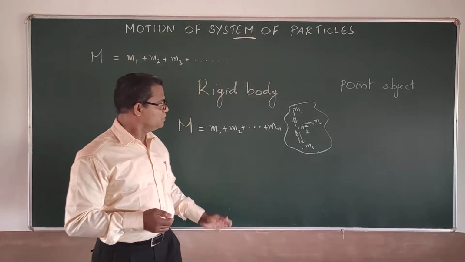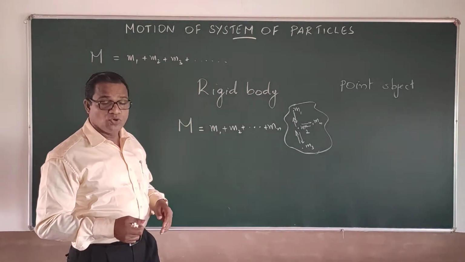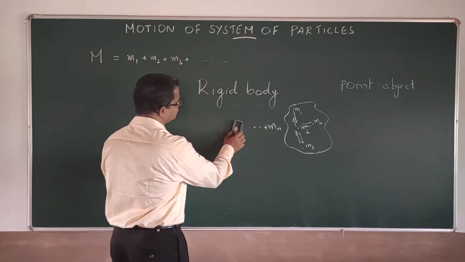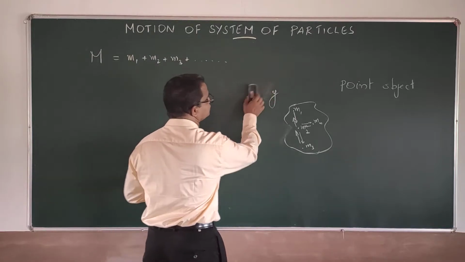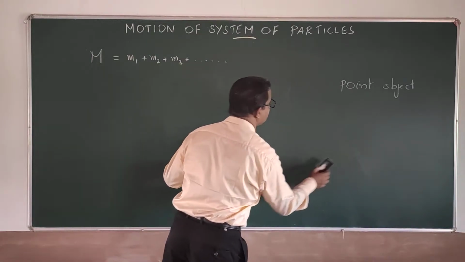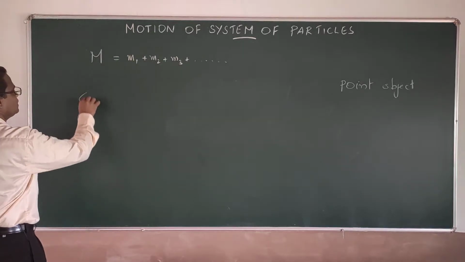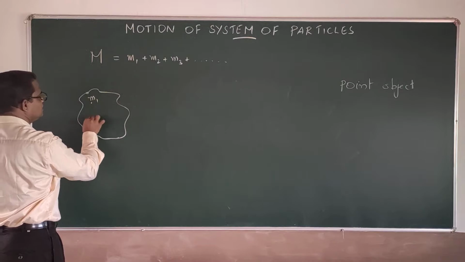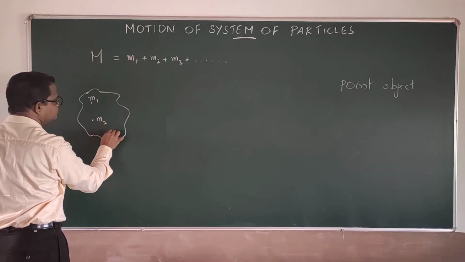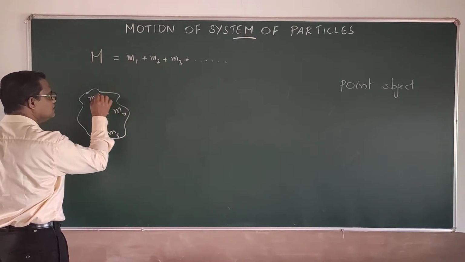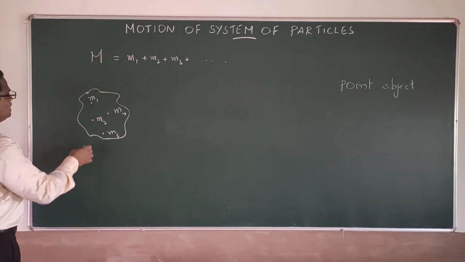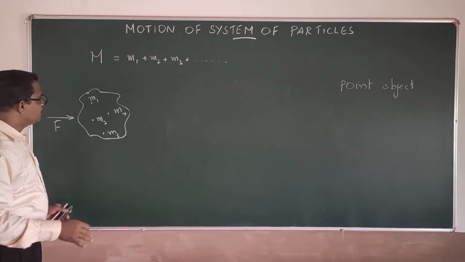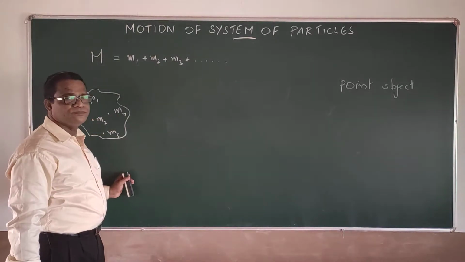Okay. So when we consider the motion of rigid bodies, suppose this is the rigid body and mass particles m1, m2, m3, mn are there, n number of mass particles. And when I apply force F on this externally, we can find that the whole body will be moving.